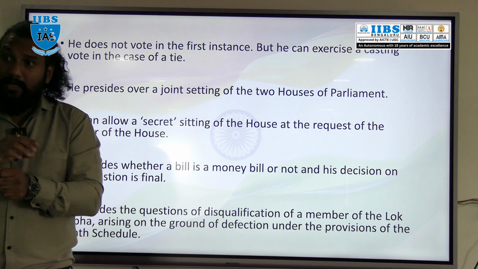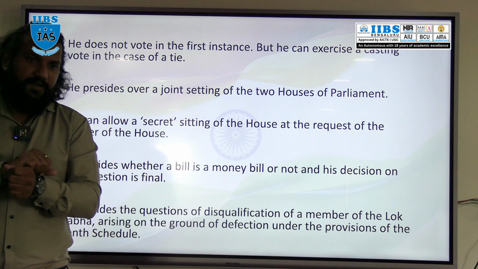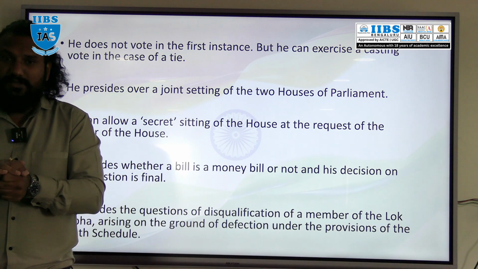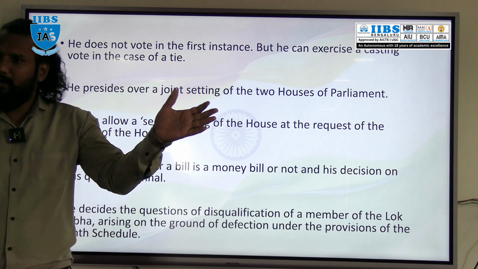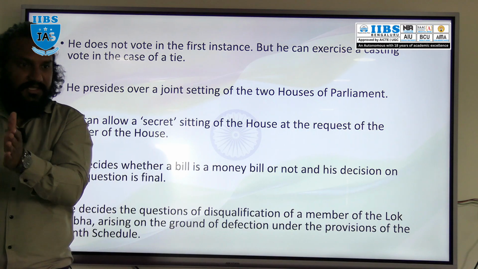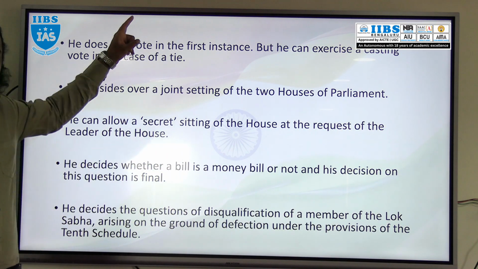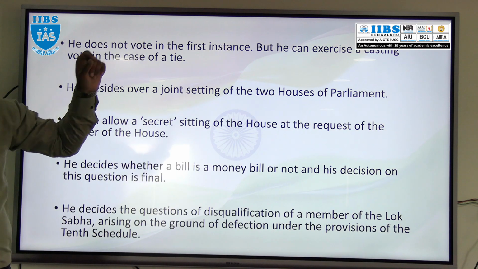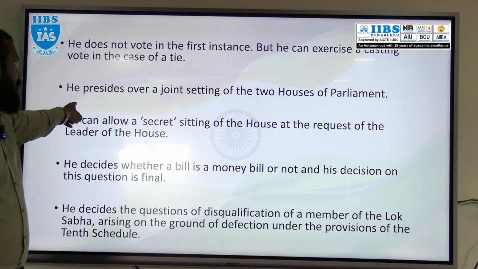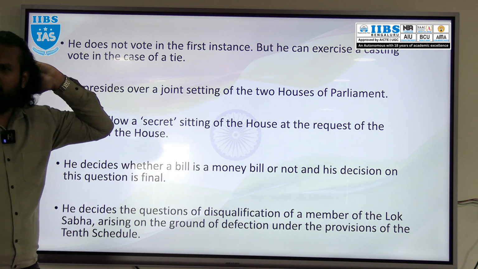In that situation, the President under Article 108 summons the joint session of Parliament. That means the President calls the members of both Lok Sabha and Rajya Sabha to sit in one house. That is a joint session. And who will preside over that joint session? The Speaker of Lok Sabha, not the chairman of Rajya Sabha.